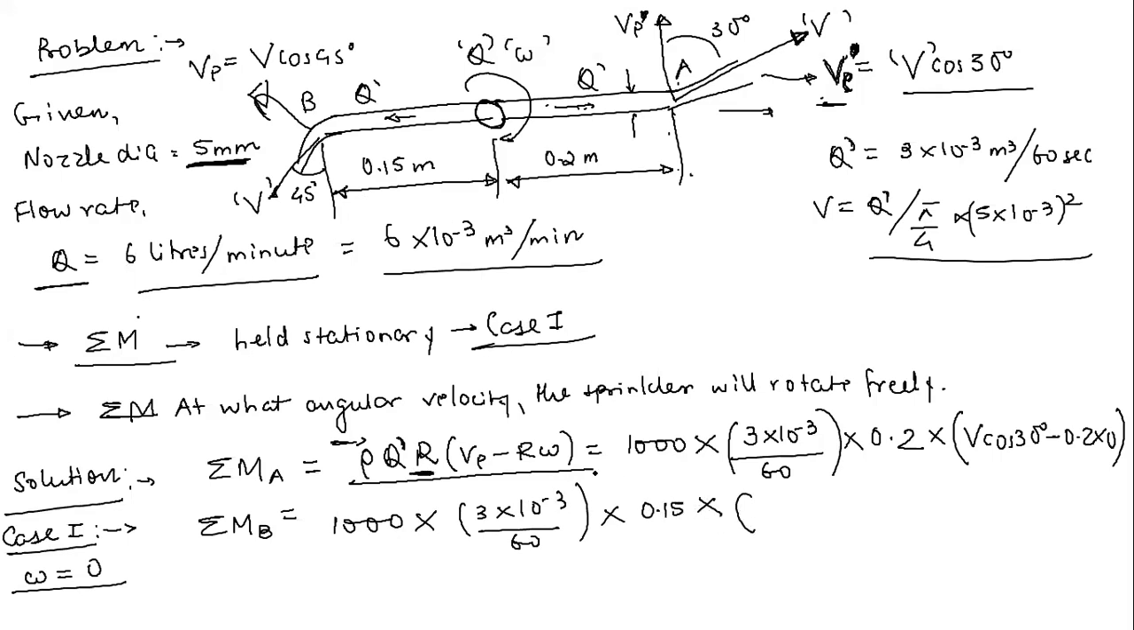And what will be the value of Ve? Ve in this case is v cos 45 degree, clear? Minus, then again this term will be 0. Now total torque is equal to sigma Ma plus Mb. So this is very simple. Now let's move to the second one. The second one is slightly important, so let us talk about case 2.